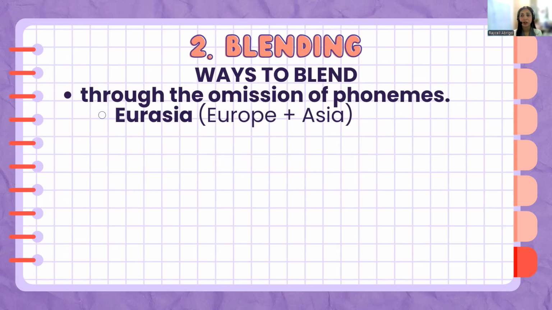Now again, in blending, we are forming a new word by combining two words. But unlike in clipping where we are shortening it and we are keeping the original meaning, in blending, we clip some part to add to another part or another word, but the meaning changes. Okay, the meaning in blending changes and it carries the hybrid or combination of meaning of the source words. In clipping, we are only shortening the terms, but we are keeping the original meaning. Okay? Now, let's have this activity.